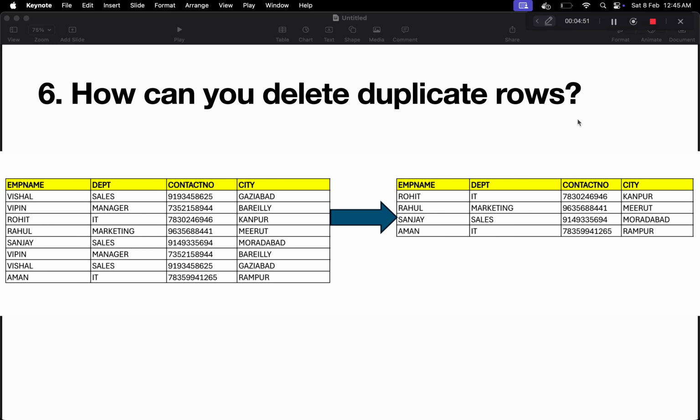So this is the sixth problem of our series, and in this we have to delete the duplicate rows. So let me explain this problem first.